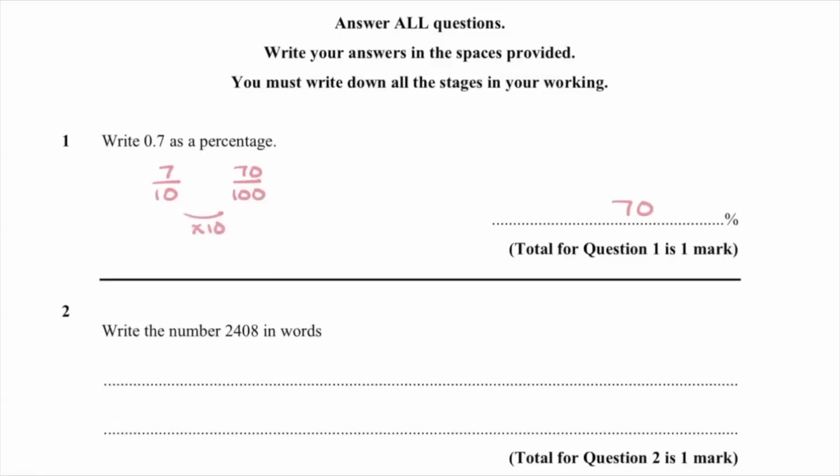Write the number 2,408 in words. Now, the "and" here is really important. If we don't have the "and", we don't get the mark. Literally write it how you say it.